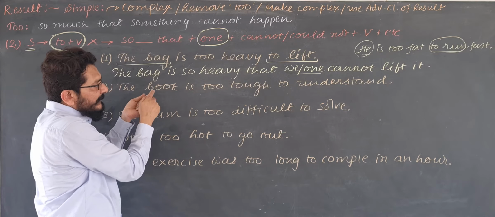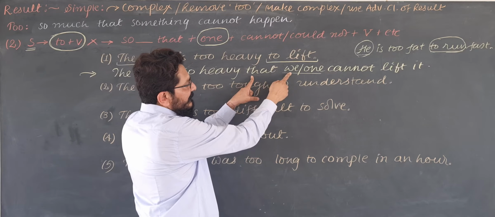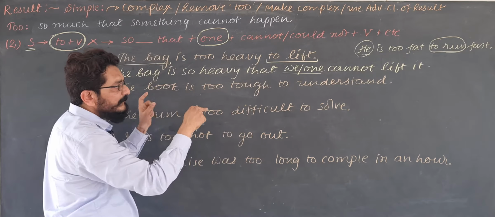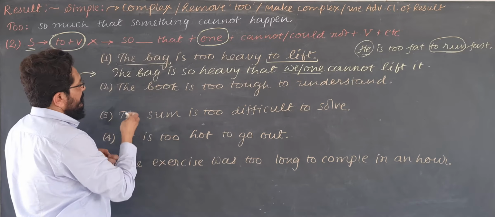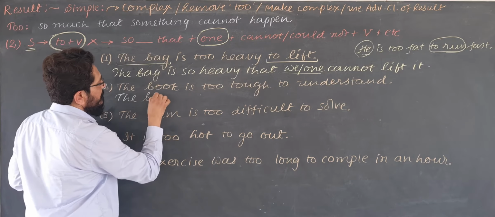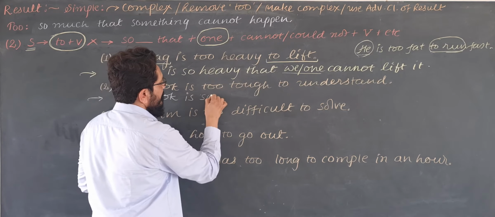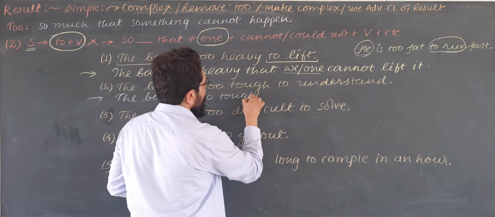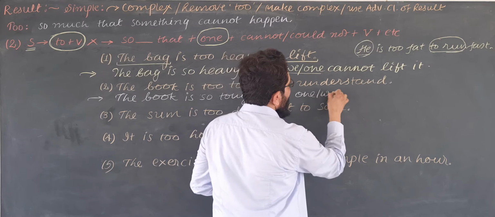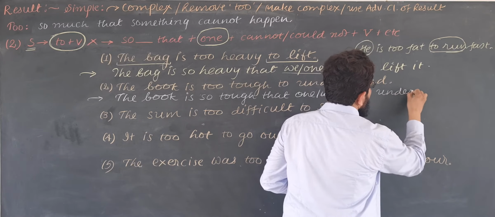So in adverb clause of result, after that, the subject we put here will not be the book. What will we put? We or one. So the answer is: The book is so tough that one or we can't understand.